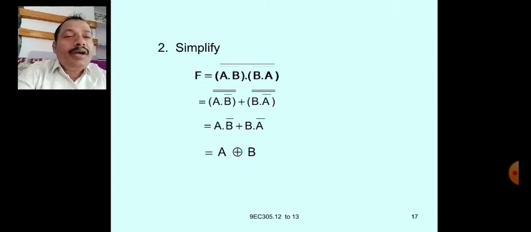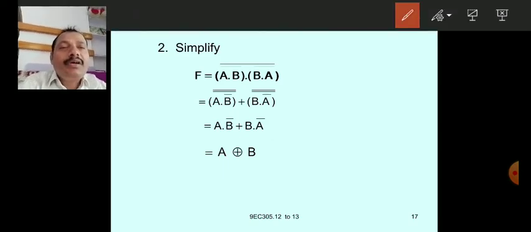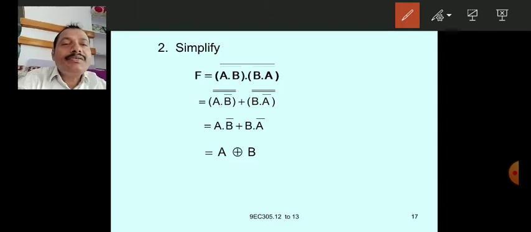What you have to do is first apply De Morgan law to the topmost bar. Let me write like this.